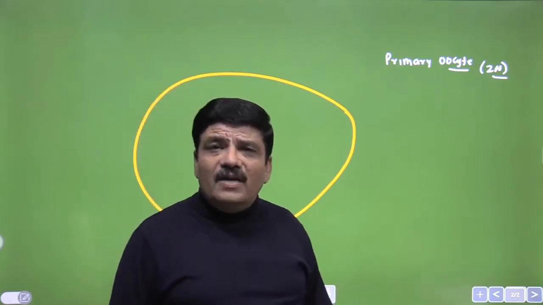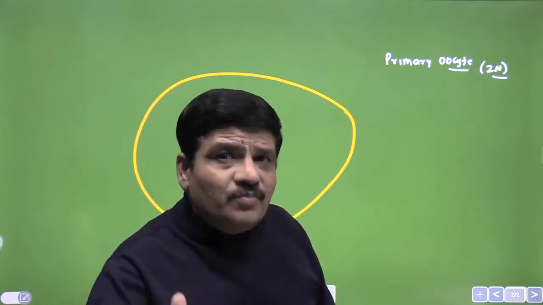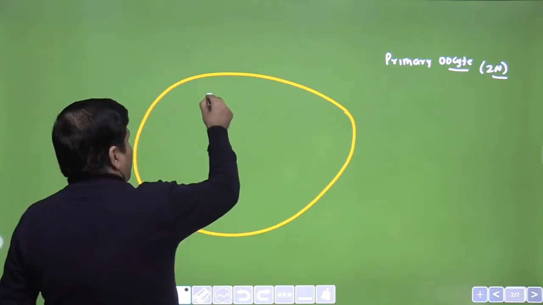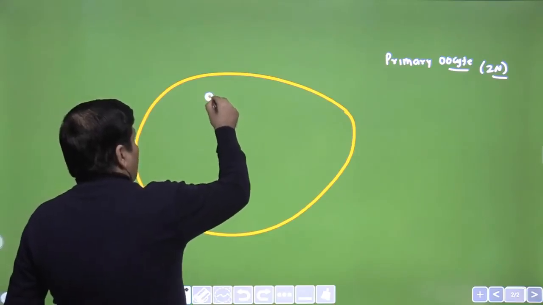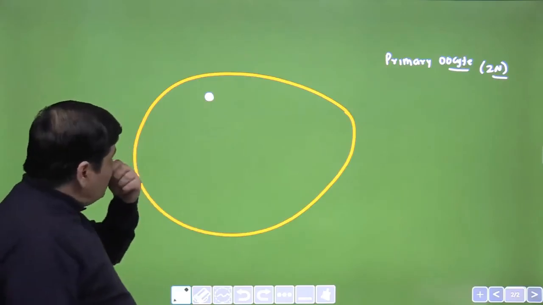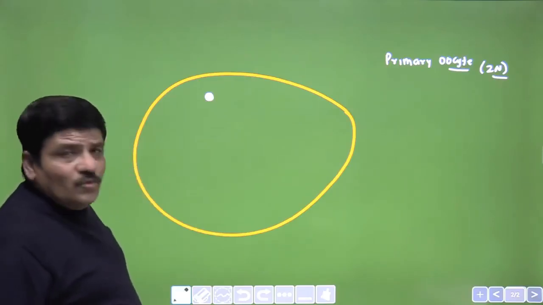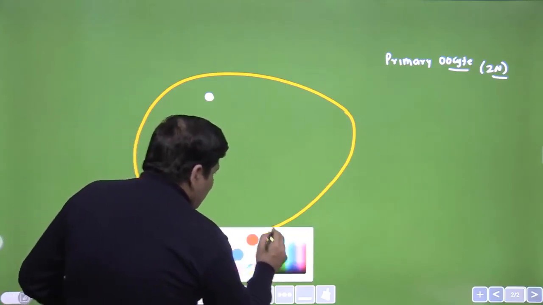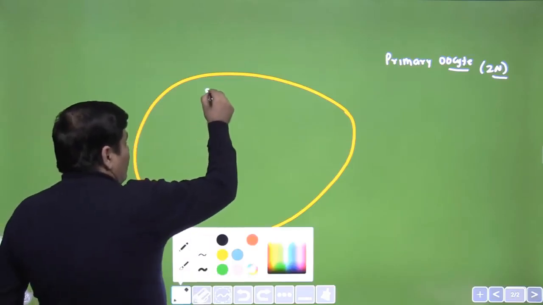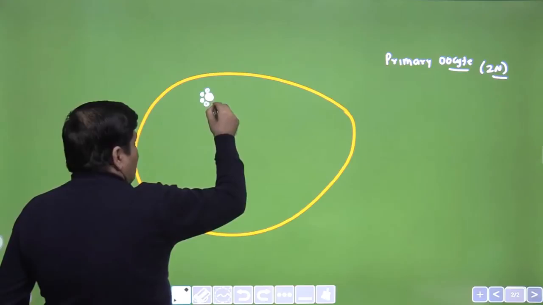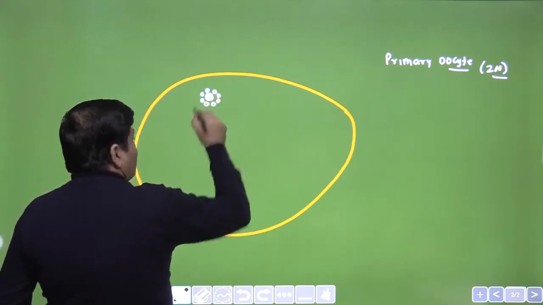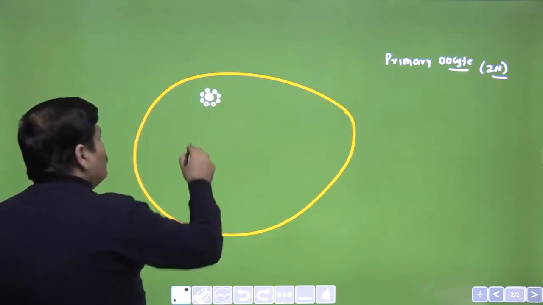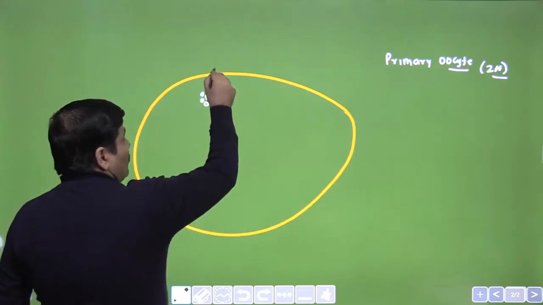We will see what happens at the time of birth, and actually first we will see what happens before birth. So we are saying that some oogonia differentiate into what are called a primary oocyte, and this primary oocyte is a diploid cell. Now this primary oocyte, keeping things very simple, will be surrounded by a layer of cells, which later on we will call a layer of granulosa cells. So we are looking at a primordial ovum.